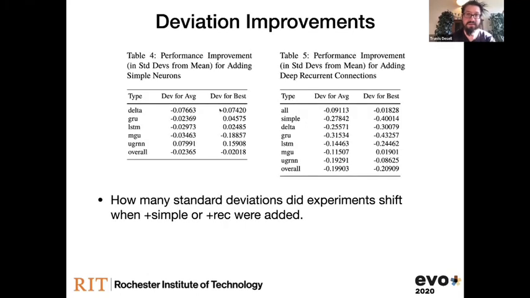If we look at deviation, how did things improve when we added in simple neurons? We didn't see too big of an improvement, except a little case in the MGUs. But when we added in those deep recurrent connections, pretty much everything except for MGU had a pretty big shift in terms of improved performance.